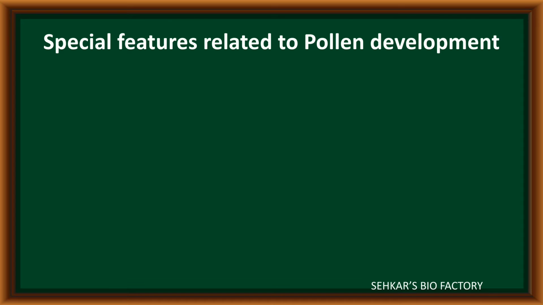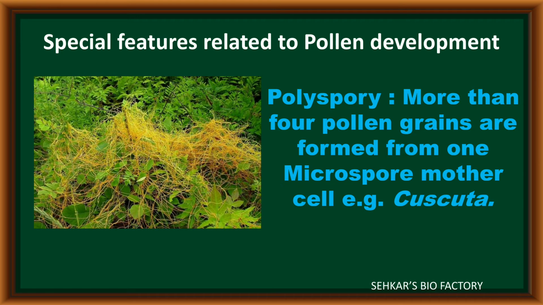During the development of pollen grain and in the structure of pollen grain, we can observe various special features in different types of plants. Let us discuss some of these special features. The first is polyspory.